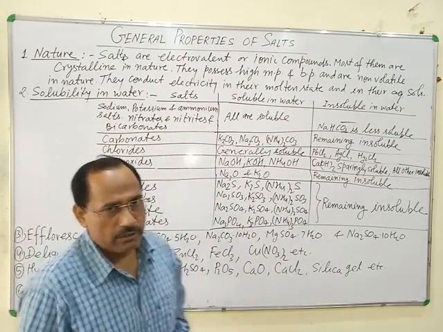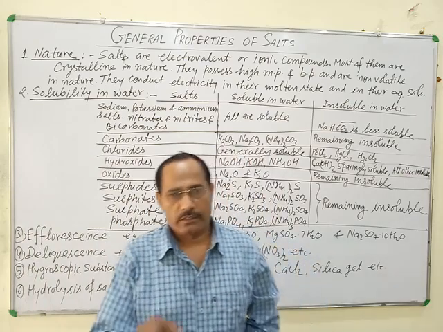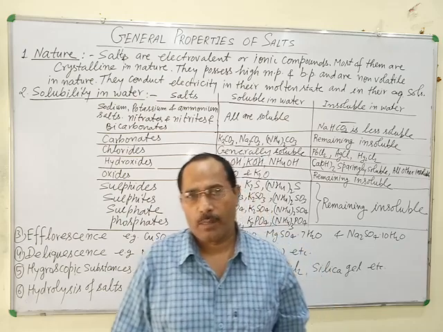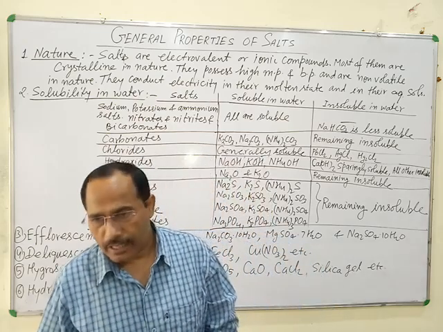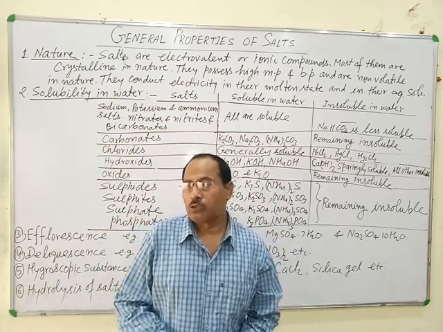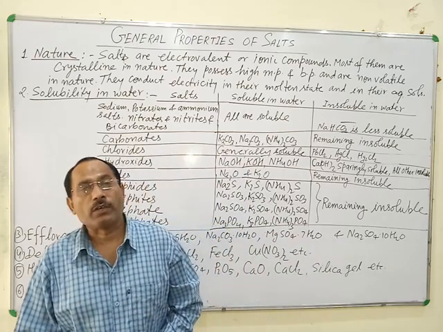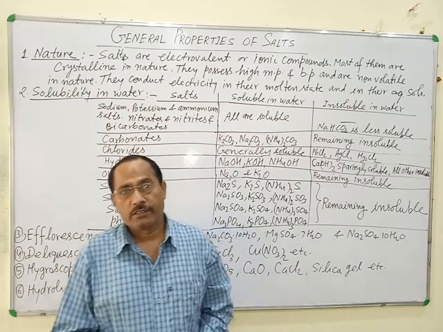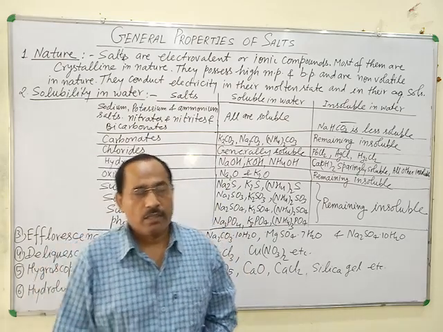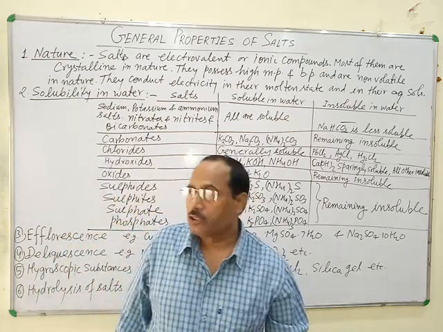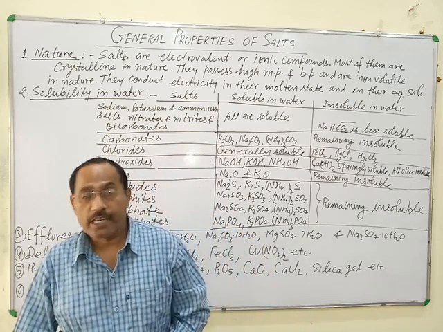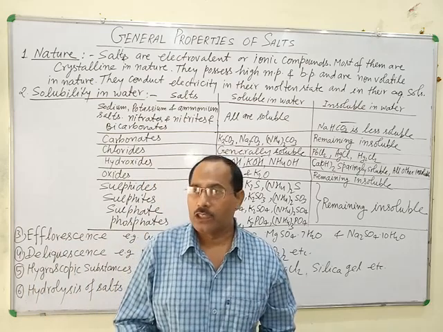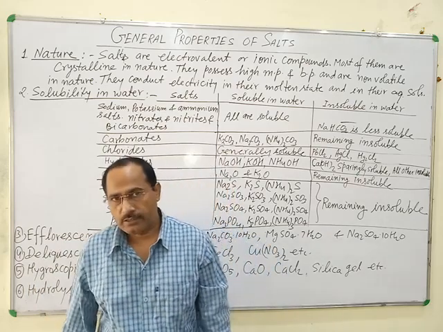In the case of salt, their constituent particles are ions, meaning cation and anion are the constituent particles of salt. That's why they are ionic in nature or electrovalent compounds. All electrovalent compounds in solid state cannot conduct electricity because their ions are tightly held together by strong electrostatic force of attraction.